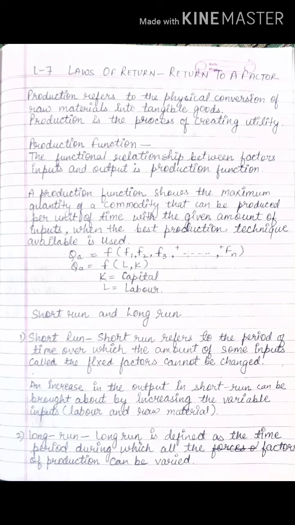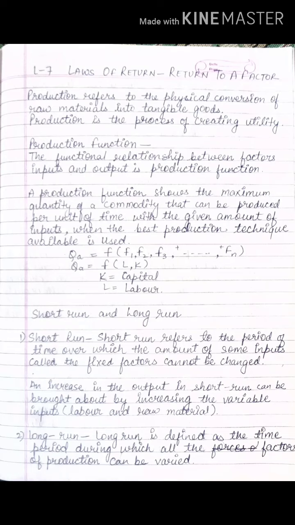Now when we study production function, we study in two cases. First is short run, second is long run. Short run means a short period of time. Short run refers to the period of time over which the amount of some inputs cannot be changed. Here you have two types of inputs, one is fixed factor, another is variable factor.